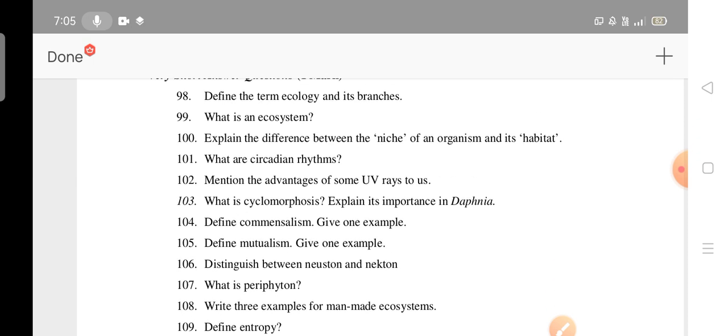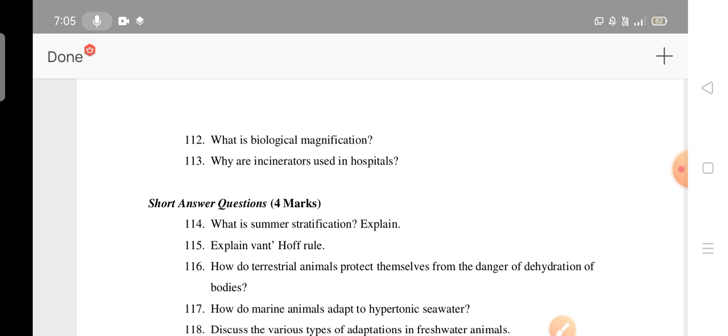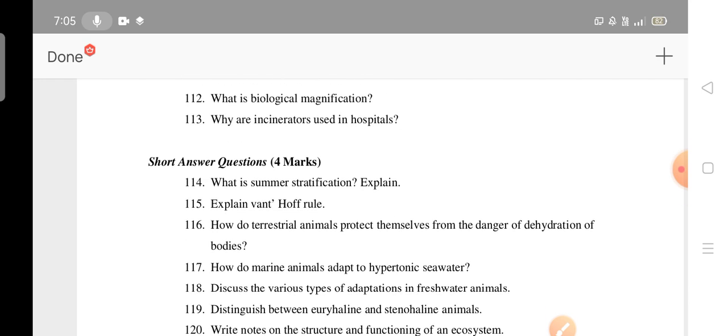These are all the, okay, BOD, biological oxygen demand, periphyton, acid rain, sulfur dioxide and nitrogen oxide are responsible for acid rains. Okay, biological magnification, biomedical waste instruments used in hospitals.